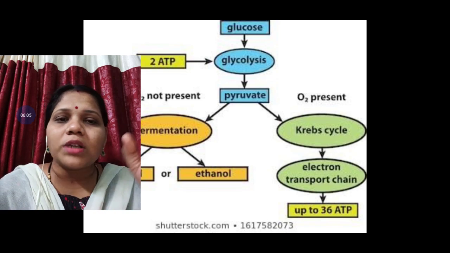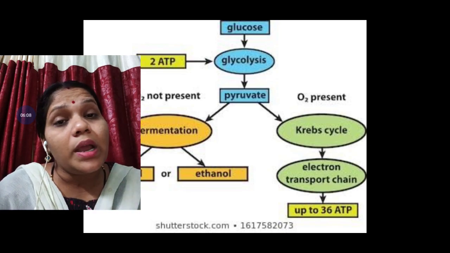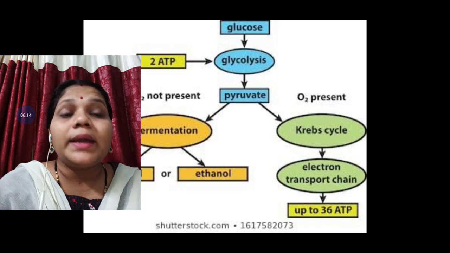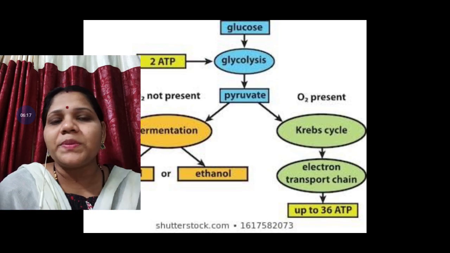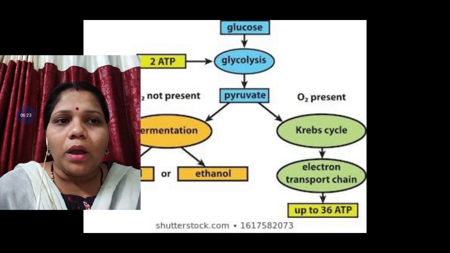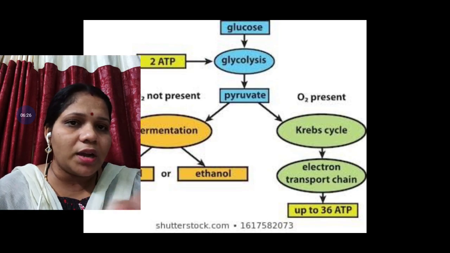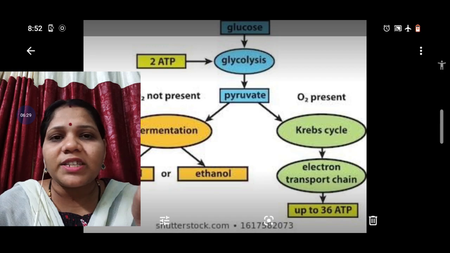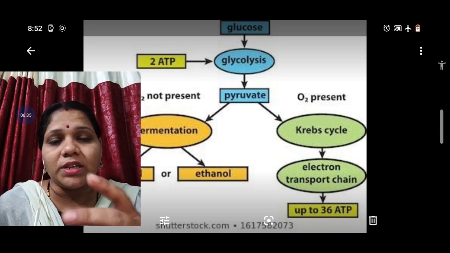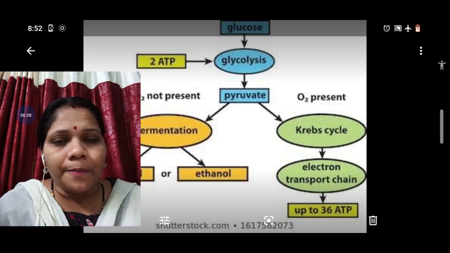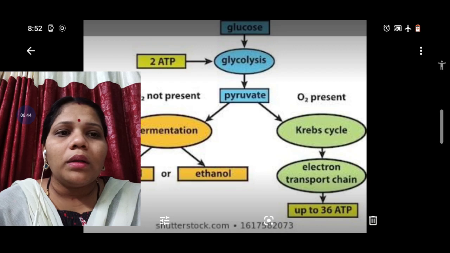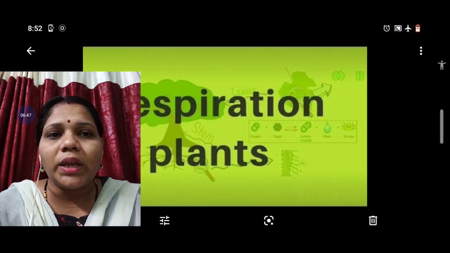Next, if the oxygen is present, what happens? It enters another step that is known as the Krebs cycle. And that is known as aerobic respiration. In the presence of oxygen, if the pyruvic acid respires, that is known as aerobic respiration. So in aerobic respiration, what happens? It comes in three steps: one is pyruvate oxidation, another is the Krebs cycle, and another is the electron transport chain or respiratory chain.